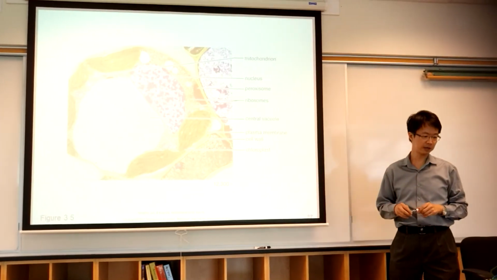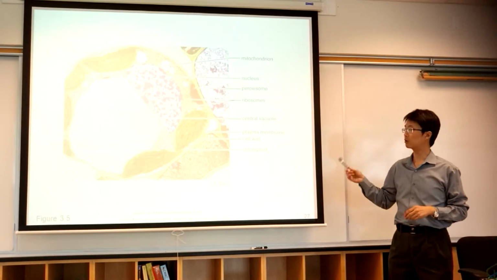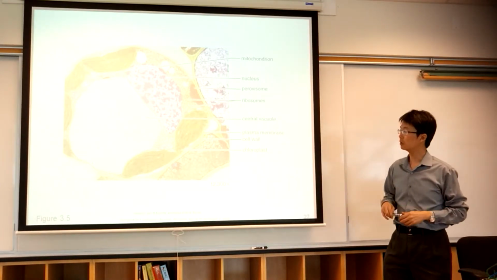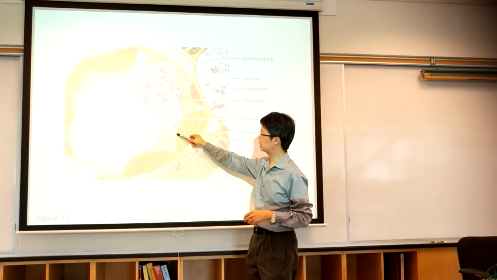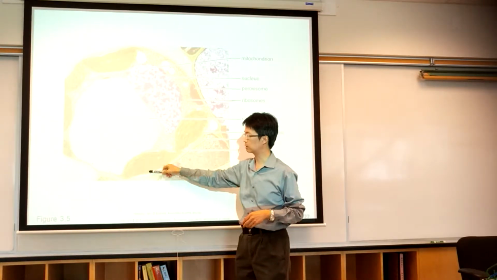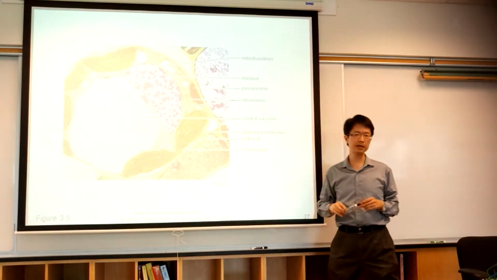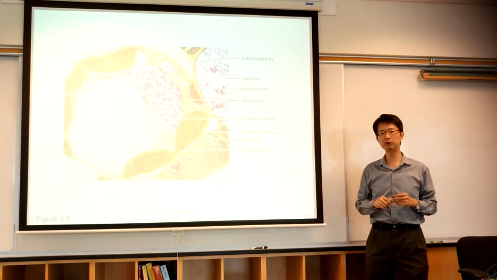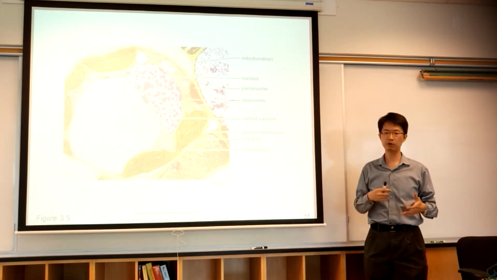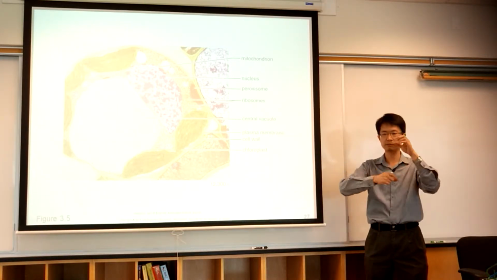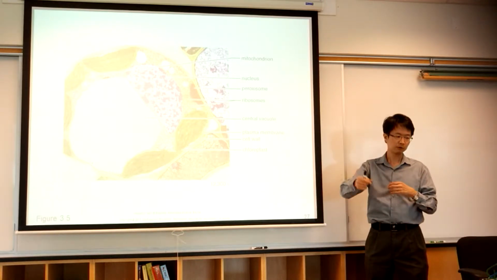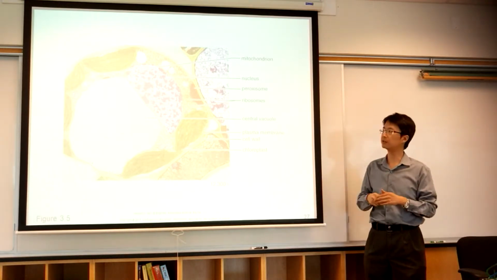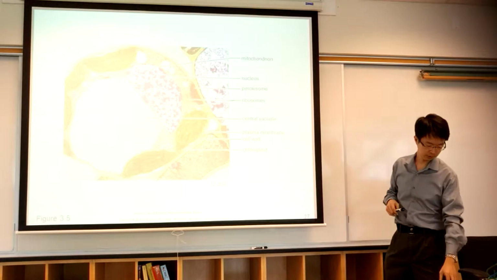So this is the electron micrograph of a plant cell. You see all these big green ones? These are the chloroplasts. In the Bio 3B lab, you will see the Elodea. Under the light microscope, you will see the chloroplasts floating inside a plant cell. It looks very impressive.